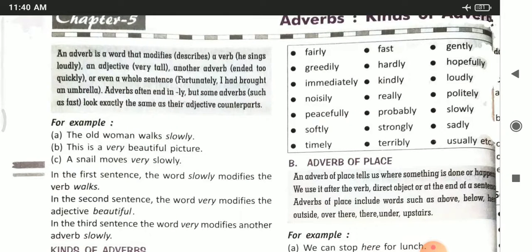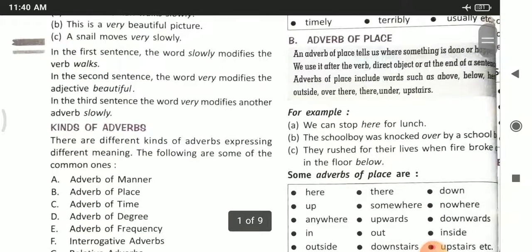Next is adverb of place. As the name suggests, the thought that comes to our mind is that the work is done. काम तो हुआ है, but where? Where means कहाँ पर हुआ है. So an adverb of place tells us where something is done or happens. It answers the question where. We use it after the verb, direct object or at the end of a sentence.